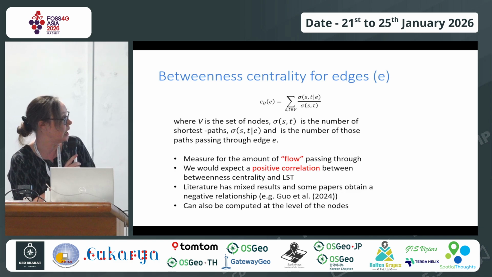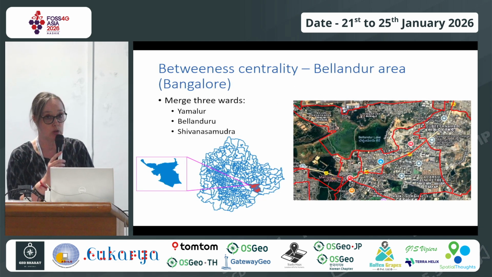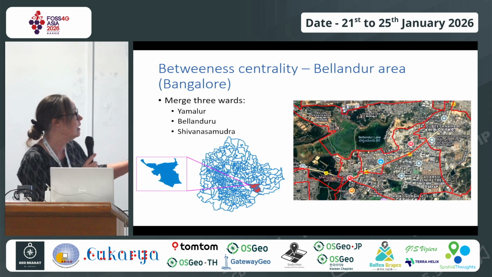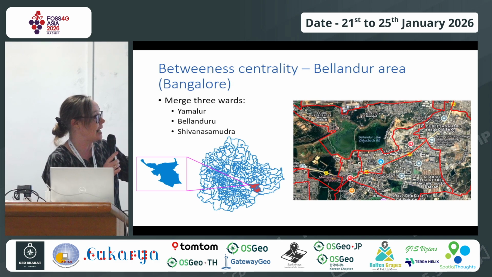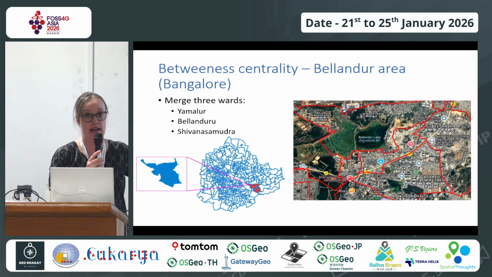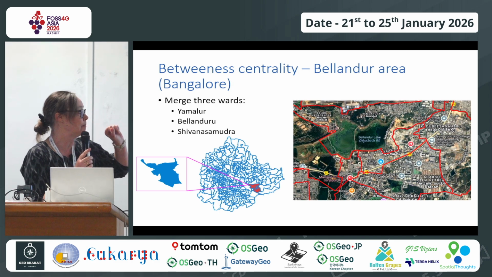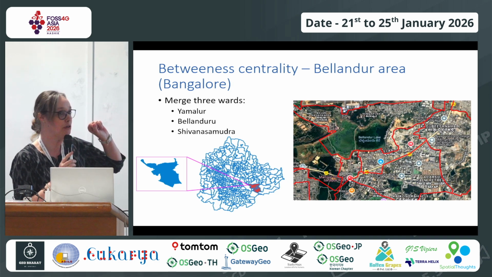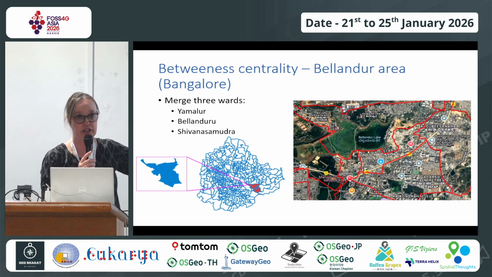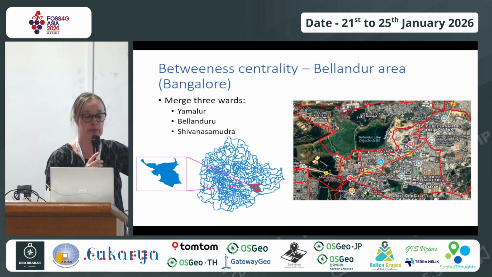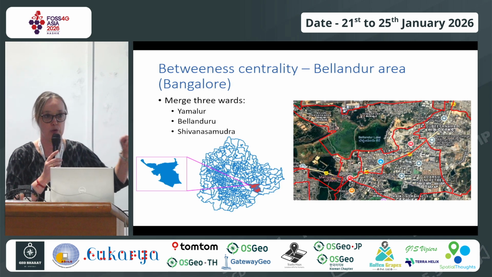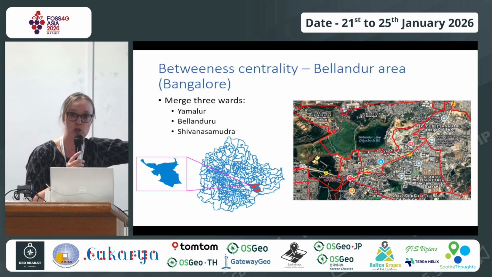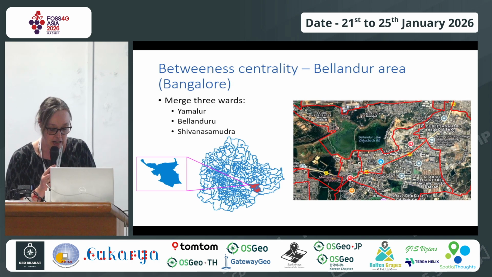So for this part of the study, what I've done for Bangalore, and this is in progress for Chennai, is to take 3 wards together, and this is done with the pixel level analysis. This is one of the worst areas in Bangalore because the offices are located here, and especially in the last 10 years, there's been an extremely large amount of development. So I thought, let's have a look at this particular area.